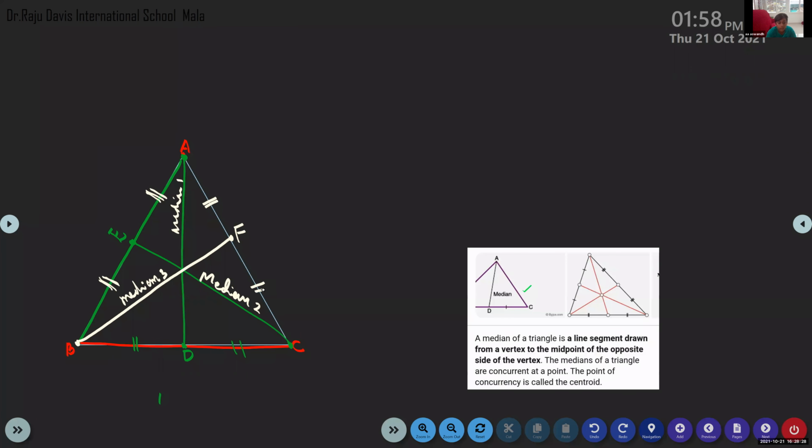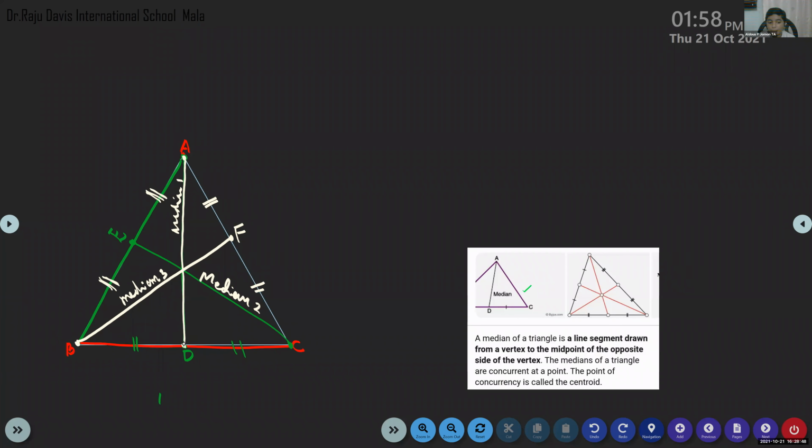Okay, listen. What is a median? A median is a line segment joining a vertex of a triangle to the midpoint of the opposite side. Clear? Yes, ma'am.